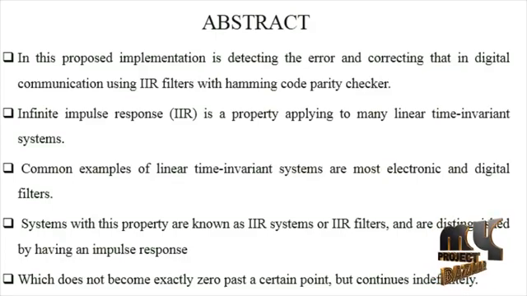Common examples of linear time invariant systems are most electronic and digital filters. Systems with these properties are known as IIR systems or IIR filters and are distinguished by having an impulse response which does not become exactly zero past a certain point but continues indefinitely.